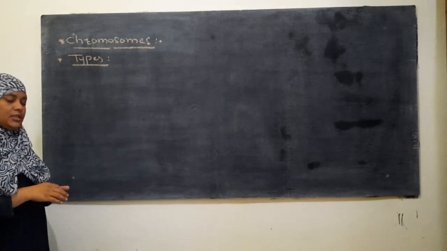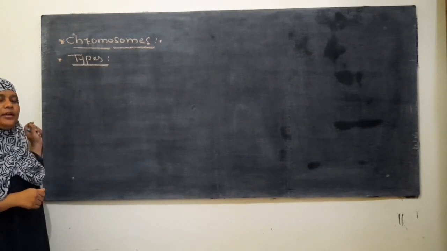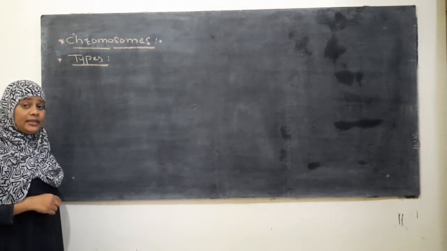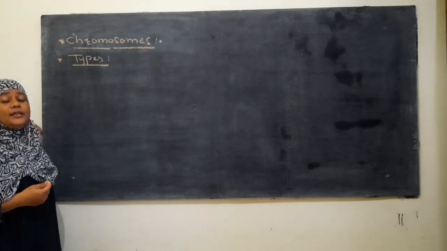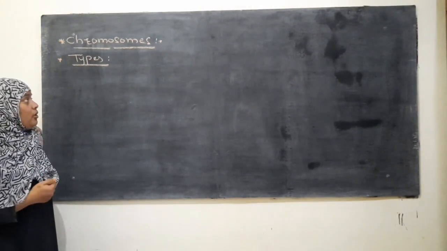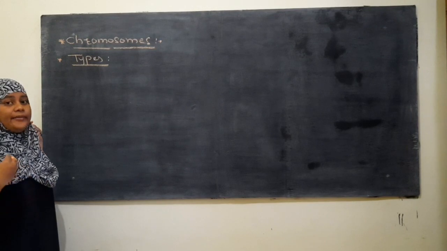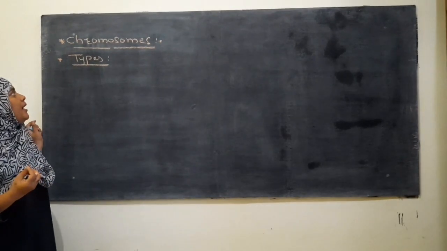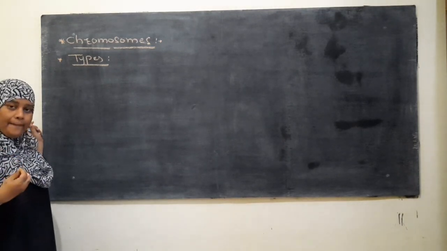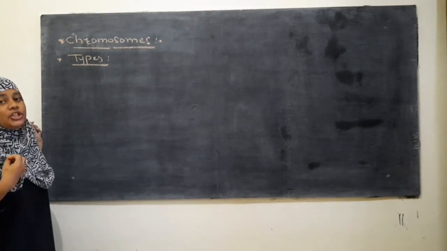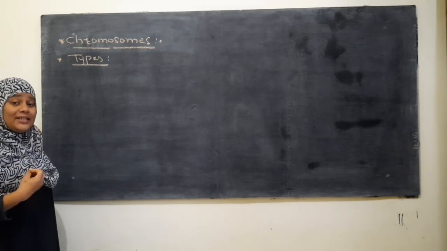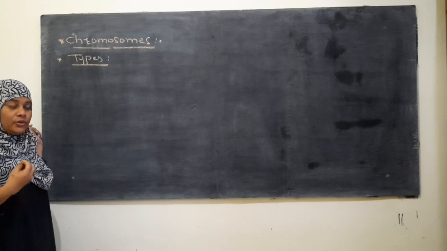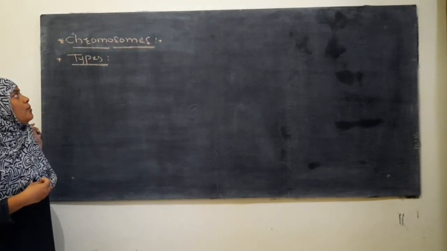Today we are going to discuss the types of chromosome. Chromosomes are responsible for inheritance of characters, and they regulate protein synthesis. That's why they help in cell division and growth. These chromosomes describe the body characters and also the sex of the individual. They vary in their shape and in their size. The shape of a chromosome is classified on the basis of the position of the centromere. So here are the types of chromosomes.